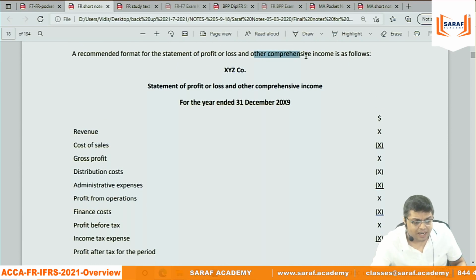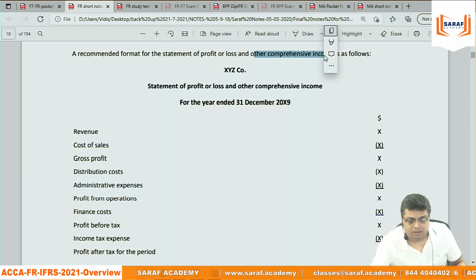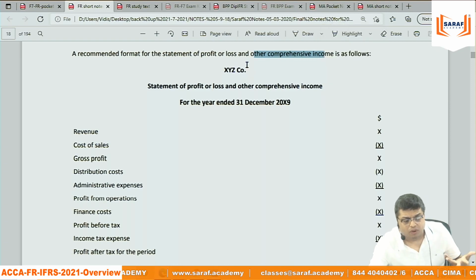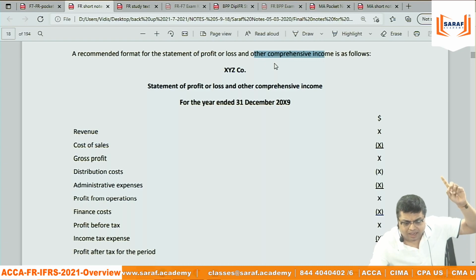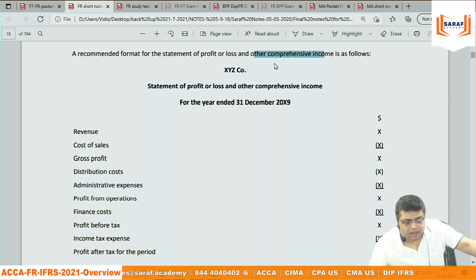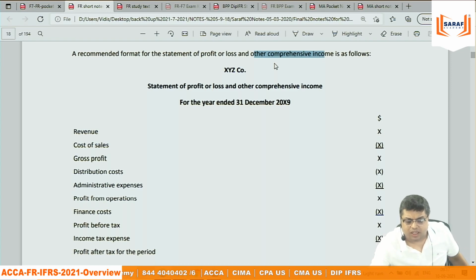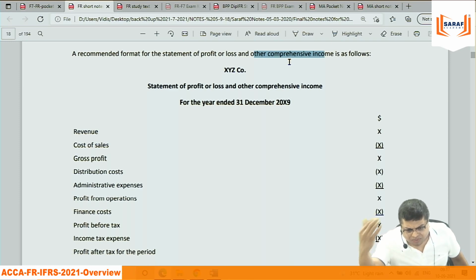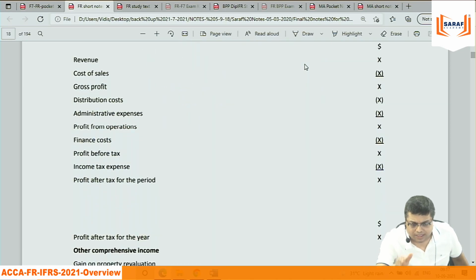Then the PL account, which is said to be profit or loss and other comprehensive income. Why is the name not only profit, why is it other comprehensive? Again, when I studied accounts in 1998, when I gave CA, other comprehensive income was not there. There was a concept called PL appropriation. Now there is no concept of PL appropriation. There is a concept of other comprehensive income. But it is very different from PL appropriation. No relation. I am just saying that what other comprehensive income is, we cannot understand today.